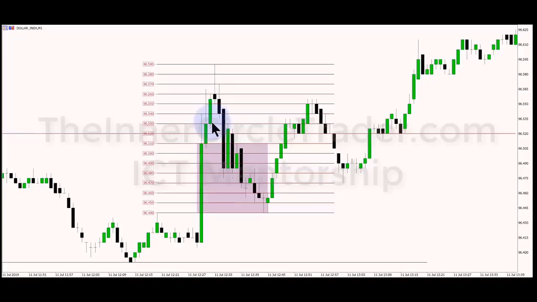The next candle opens, trades down initially about a half a pip, and then we rally up to 96.56 and close at 96.56. So between this range low on this candle and this candle's high, price has spent time going back and forth. So this is efficiently traded.